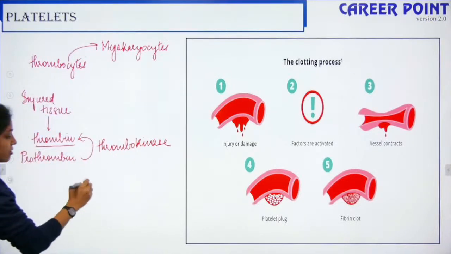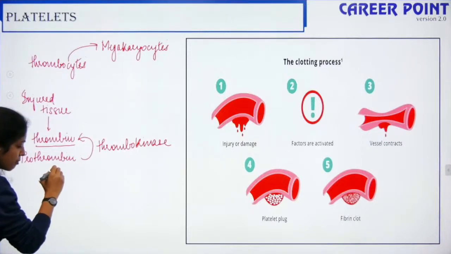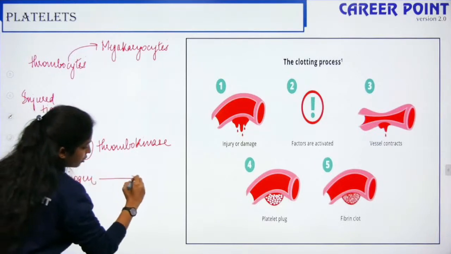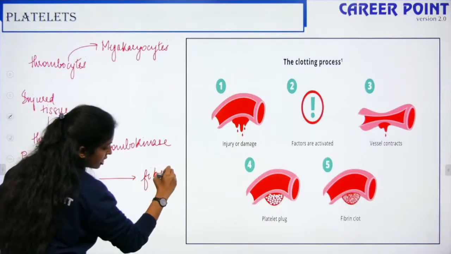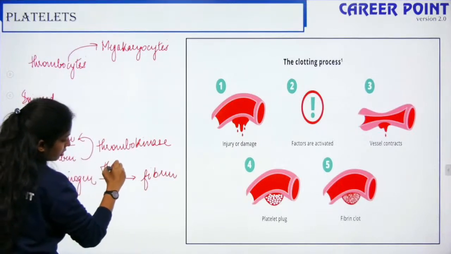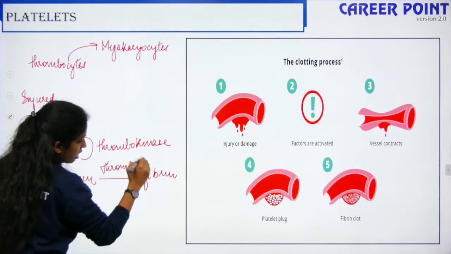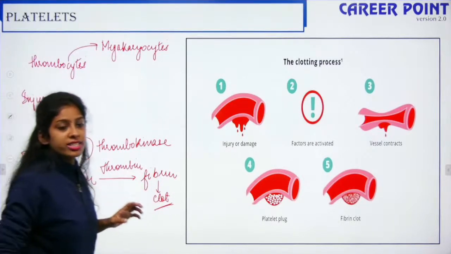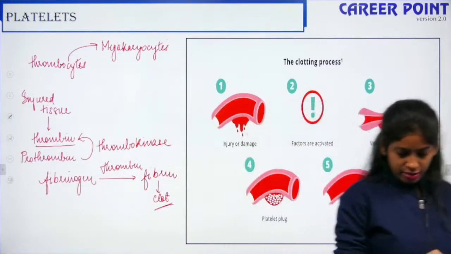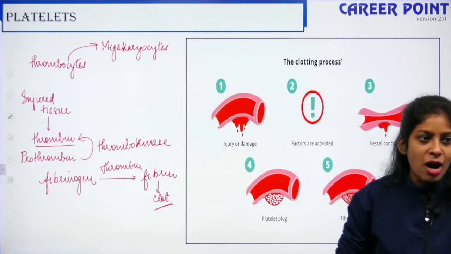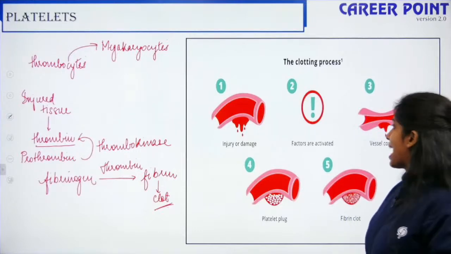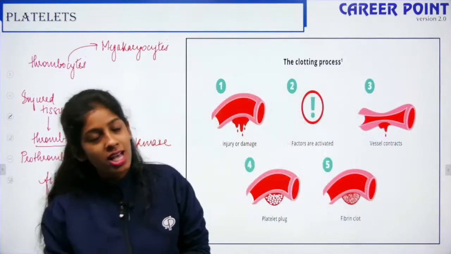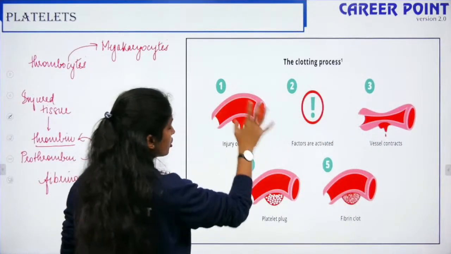Fine. Now this thrombin activates your plasma protein, that is fibrinogen, into fibrin. Fibrinogen is an inactive form, so it is converted into fibrin. This helps in clot. So this is how your clotting factors work. Is this clear? You have other 14 factors which you do not have to memorize. That is not needed for the NEET exam, but you should remember this much.